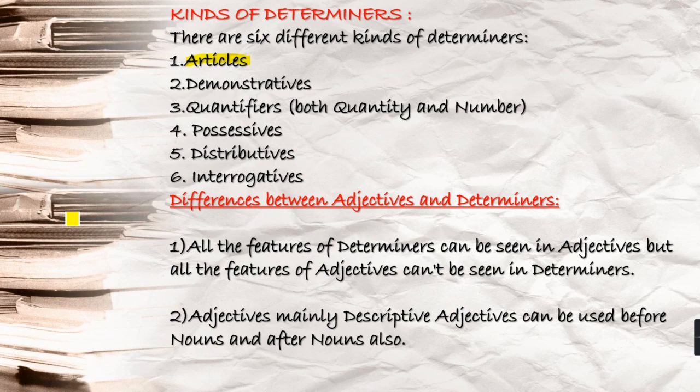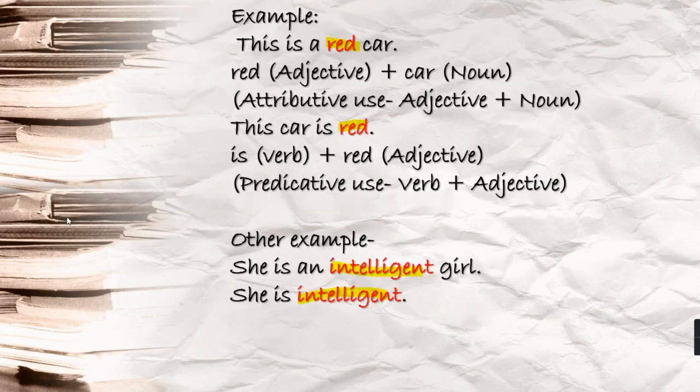Next point is what? Adjectives, mainly descriptive adjectives, can be used before nouns and after nouns also. You see the example that will clear the things. This is a red car. What kind of car? Red car. Red is an adjective plus car, that is a noun. So when you use adjective plus noun in a sentence, this is called attributive use. And you see the next example, this car is red. After red, no noun term is used. Here red is also talking about that car only. And here verb plus adjective used in your sentence is called predicative use.